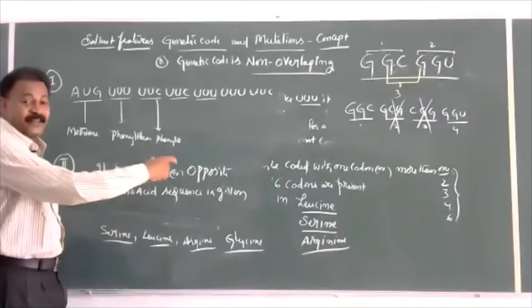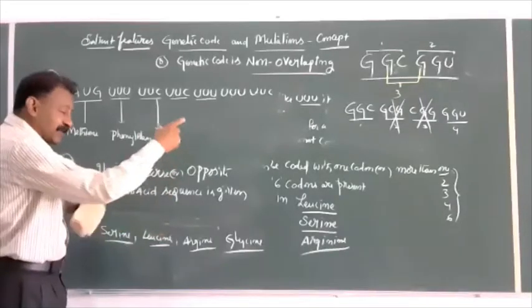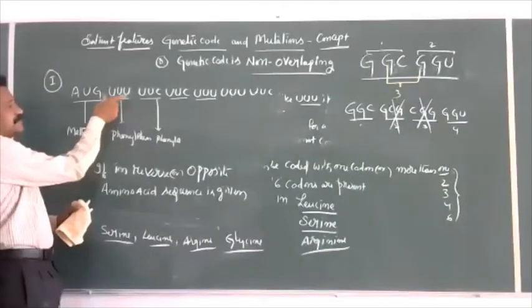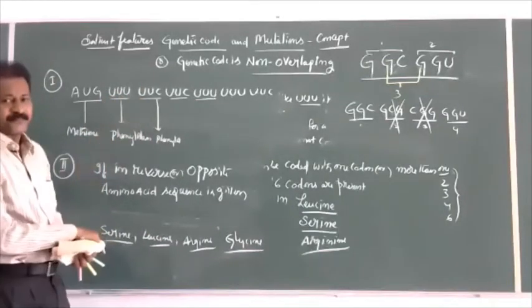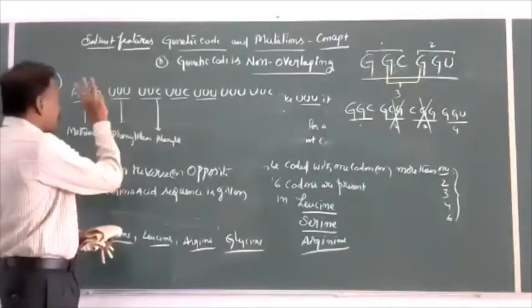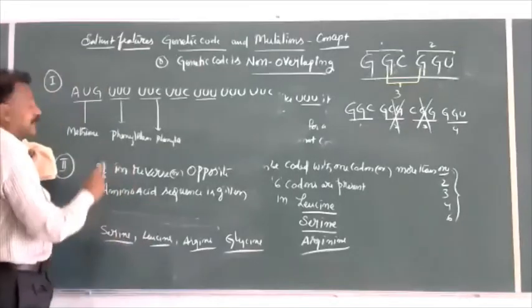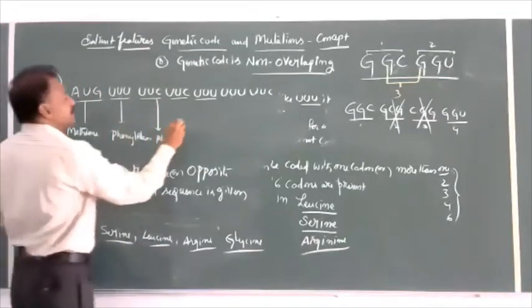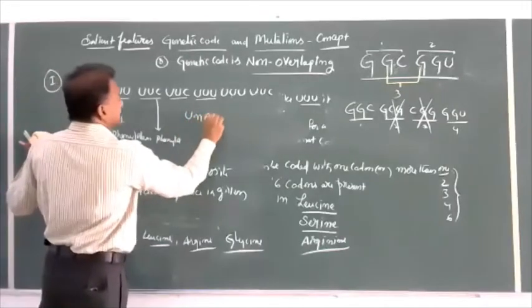So what have they given? They have given a sentence. This is the concept of the genetic code where the code is always in the form of a triplet, and 3 letters equal 1 codon, and every codon codes for a particular amino acid. It means unambiguous.